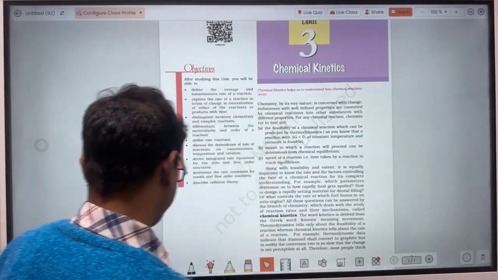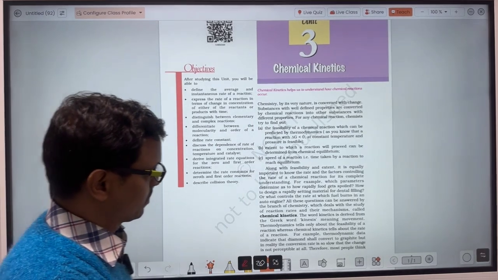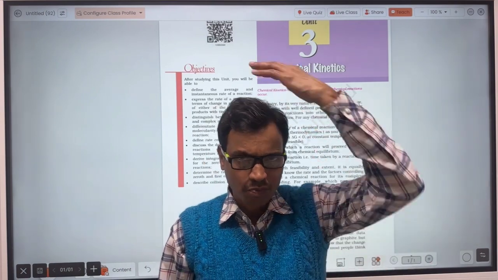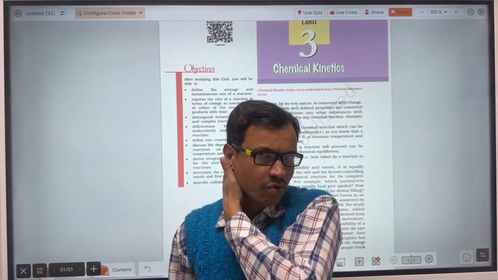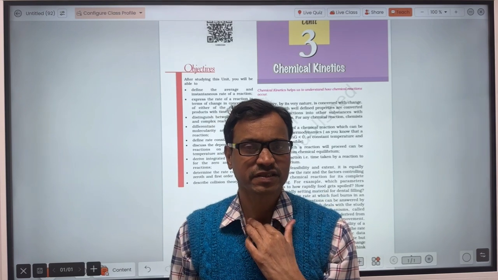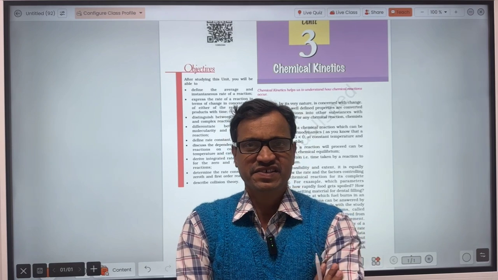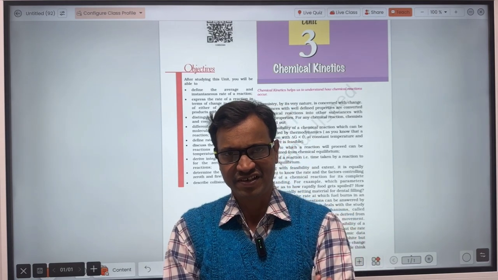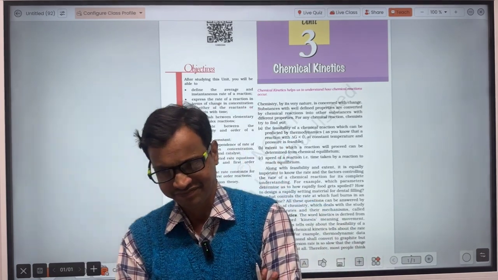Now, in chemical kinetics we discuss only those reactions which take place at moderate speed, that is neither very fast nor very slow. There are some reactions which are very fast, like ionic reactions. Ionic reactions are very fast because cations and anions approach each other very fast.